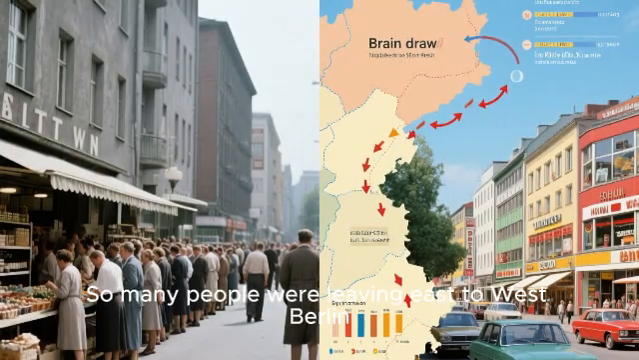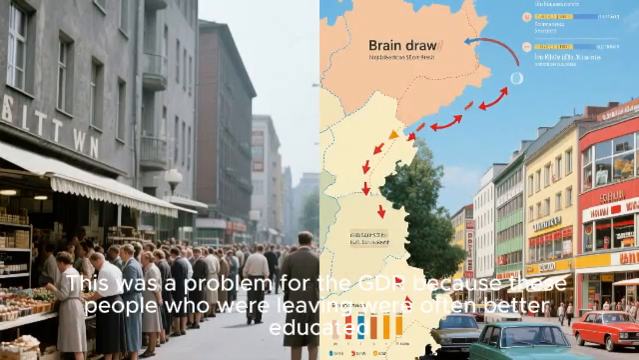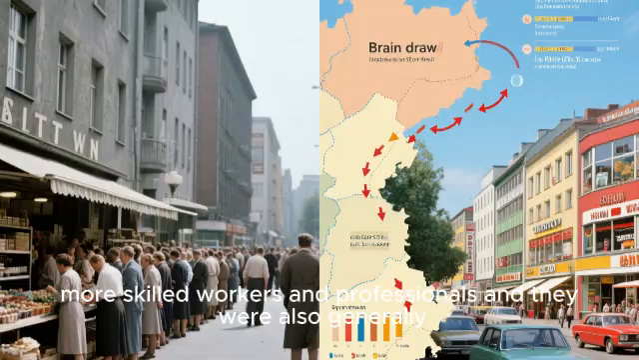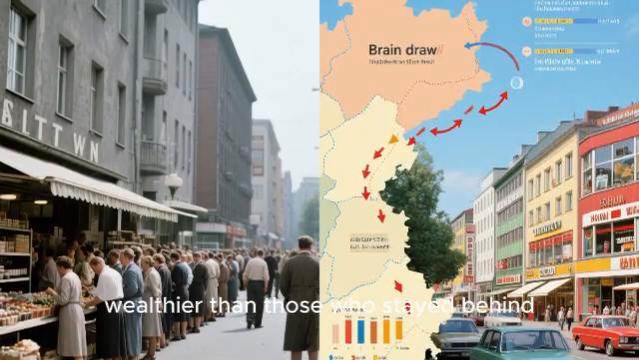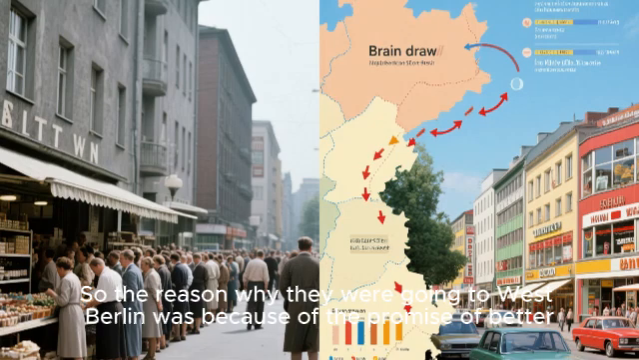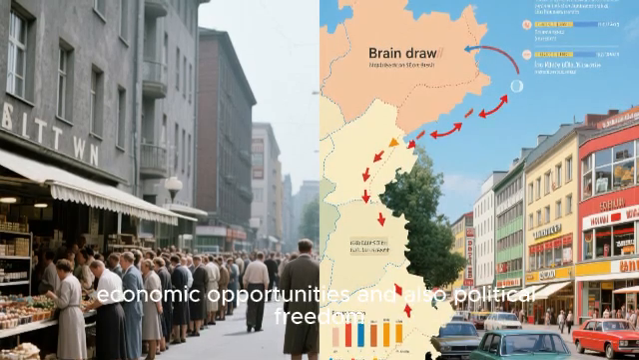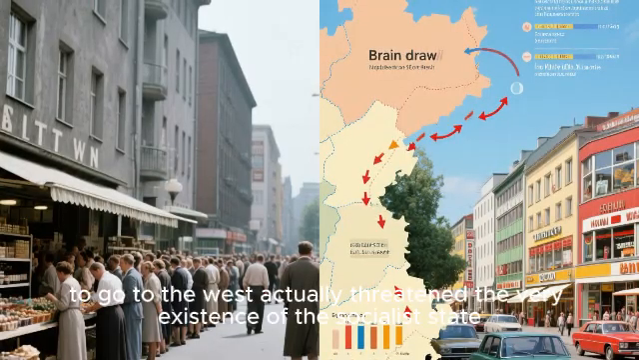So many people were leaving east to west Berlin. This was a problem for the GDR because these people who were leaving were often better educated, more skilled workers and professionals, and they were also generally wealthier than those who stayed behind. So the reason why they were going to West Berlin was because of the promise of better economic opportunities and also political freedom.